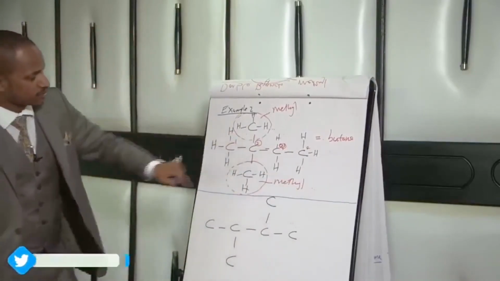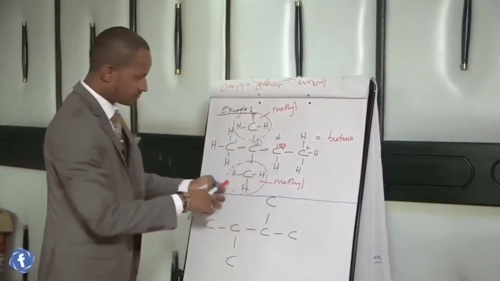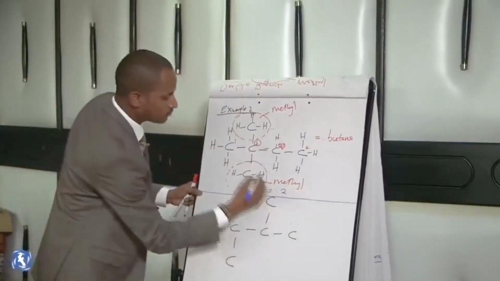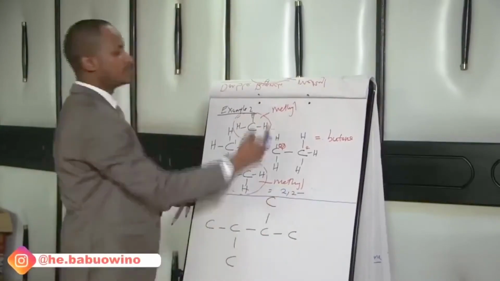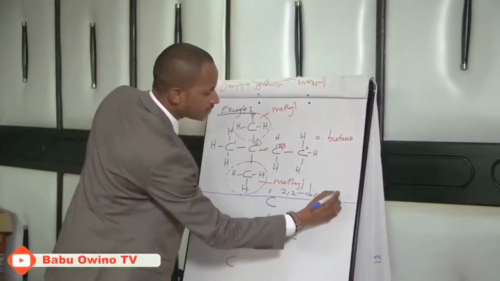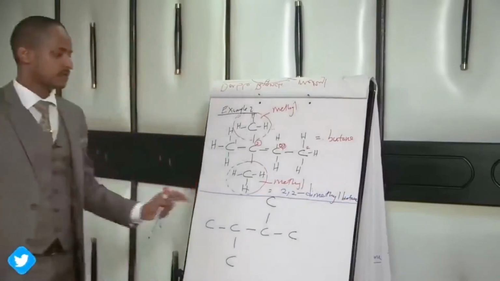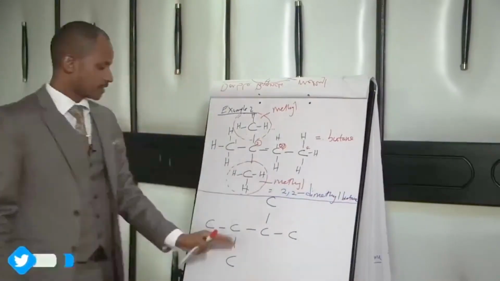So if it is on the second carbon atom and there are 2 branches, you deal with them in form of numbers as 2 for this, then 2 for this. Then because it is a methyl and a methyl group, it becomes dimethyl butane. 2,2-dimethyl butane.